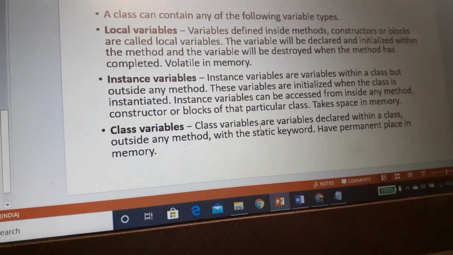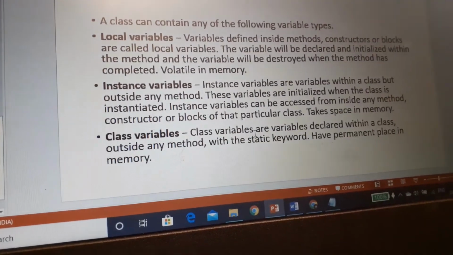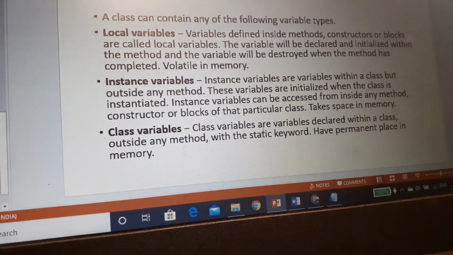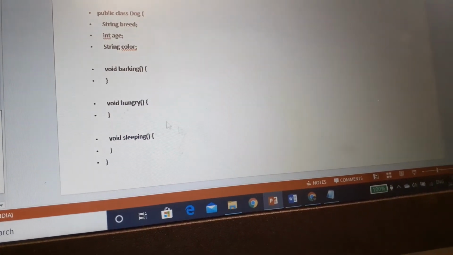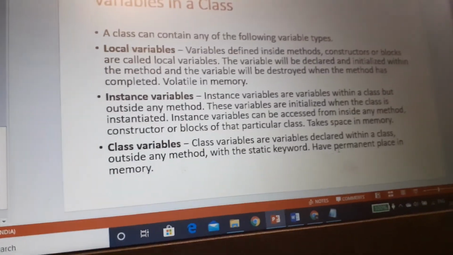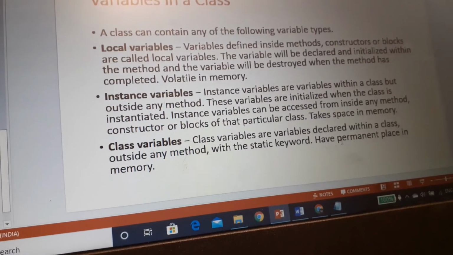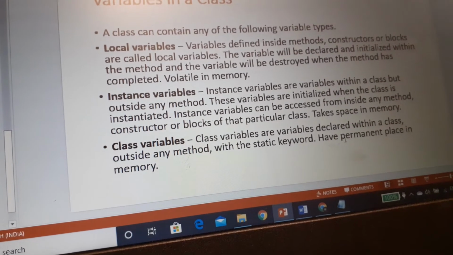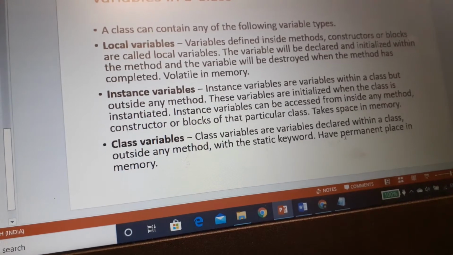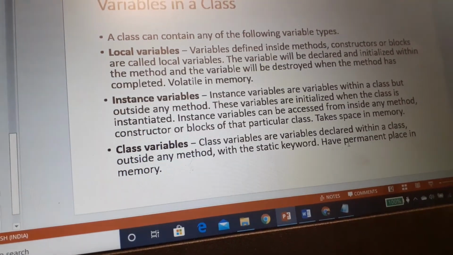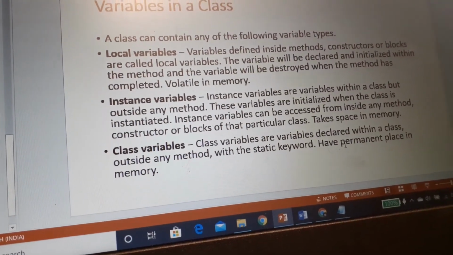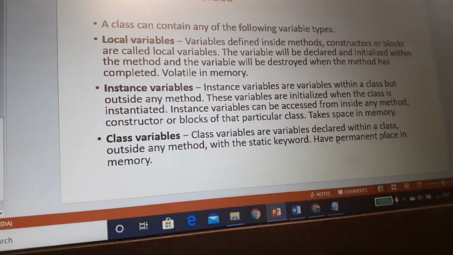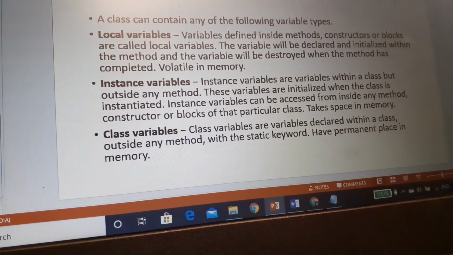Now class variable. Class variables are variables that are declared within a class, outside any method, with the static keyword. When we declare any variable with the static keyword, we take some permanent place in the memory. So as long as the class is there, that variable will be available in the memory, and we can call that variable anytime till the class is there. So this is called a class variable.